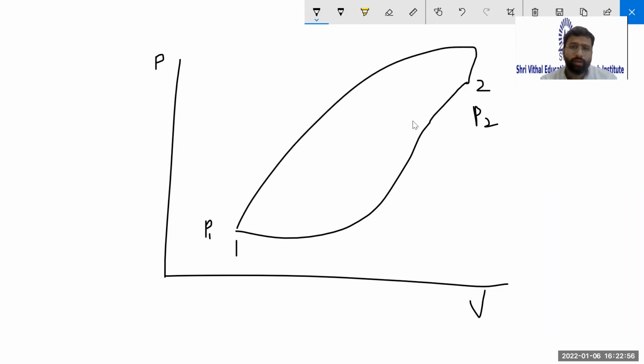So in both the paths, if you compare the pressure at the beginning and the end, these are independent of path. Whether it goes by this path or by that path, whichever path the system goes by, the initial value was P1, the final value was P2. So that is why it is a property of the system and it is also a point function. But if you take the example of heat and work, they are dependent on path. How? If you take work by this path, this will be W1, correct? If you take it by this path, this will be W2, because the path is different, so the work will be different. So it is not a property of the system, it is a path function.